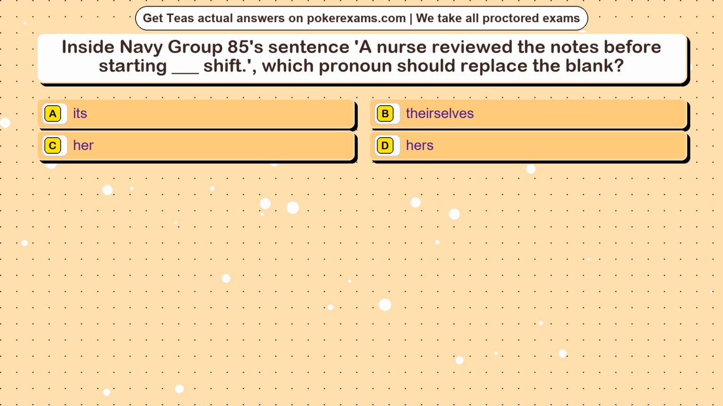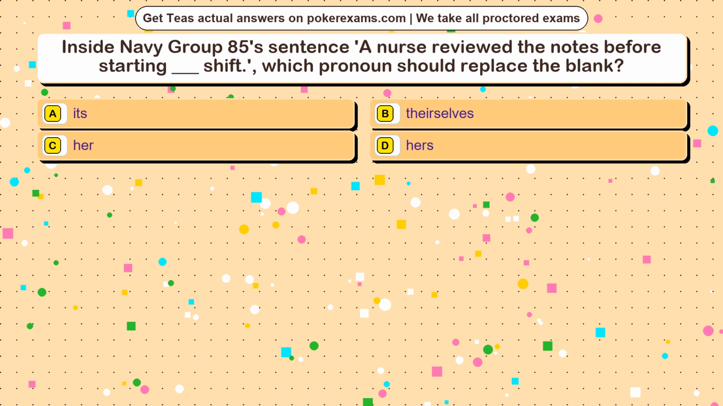Question 22. Inside Navy Group 85's sentence, a nurse reviewed the notes before starting blank shift. Which pronoun should replace the blank? Option A, its. Option B, theirselves. Option C, her. Option D, hers.